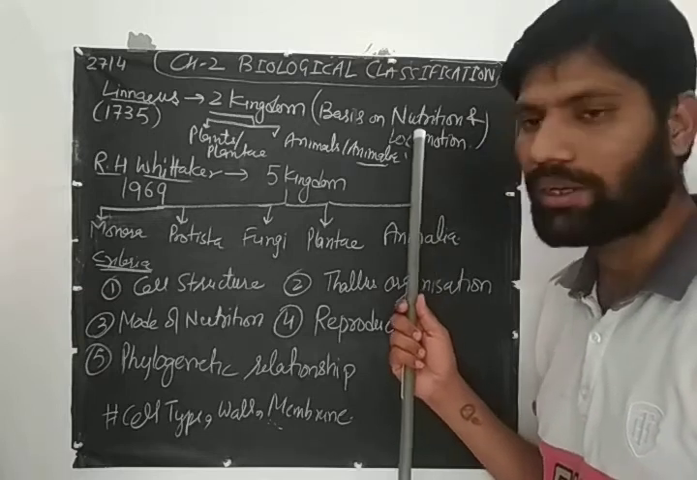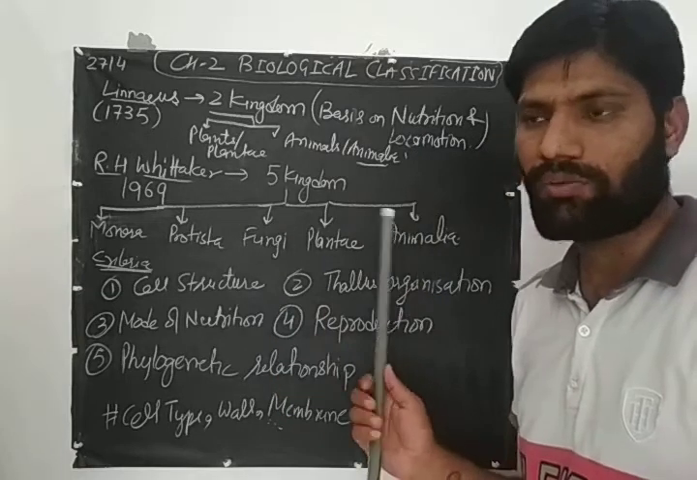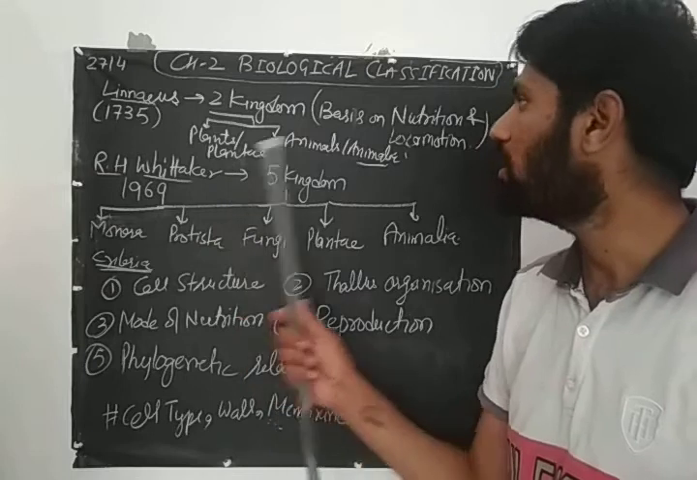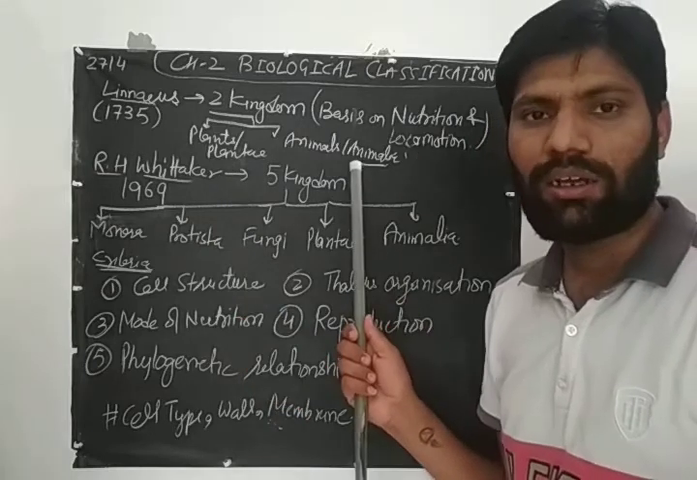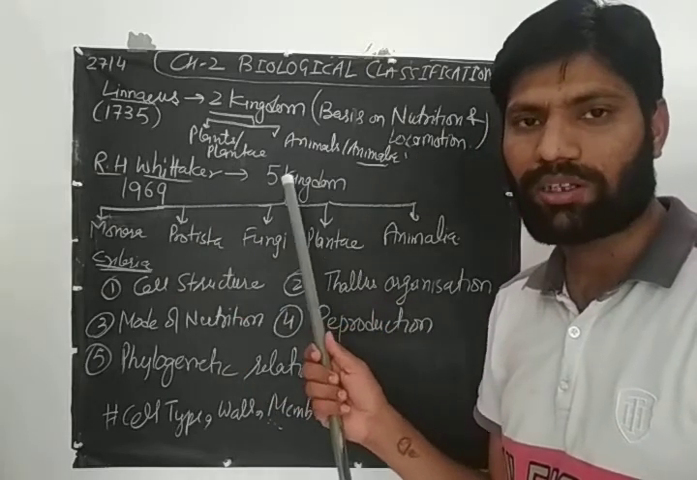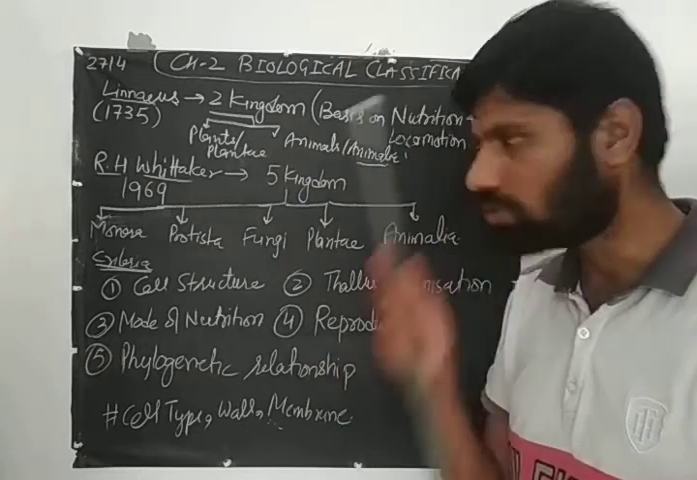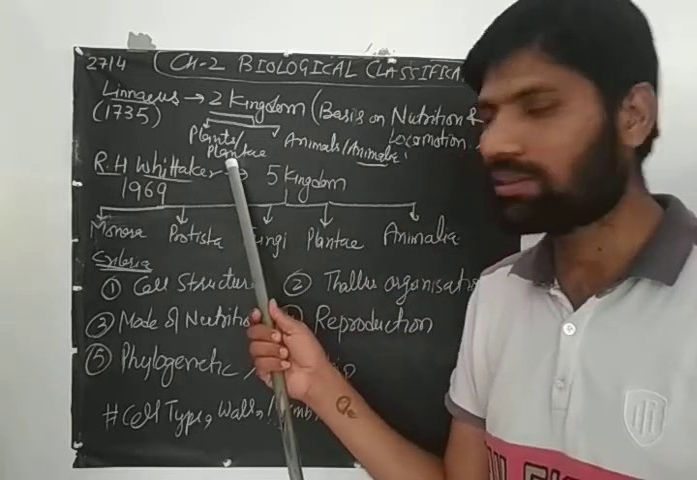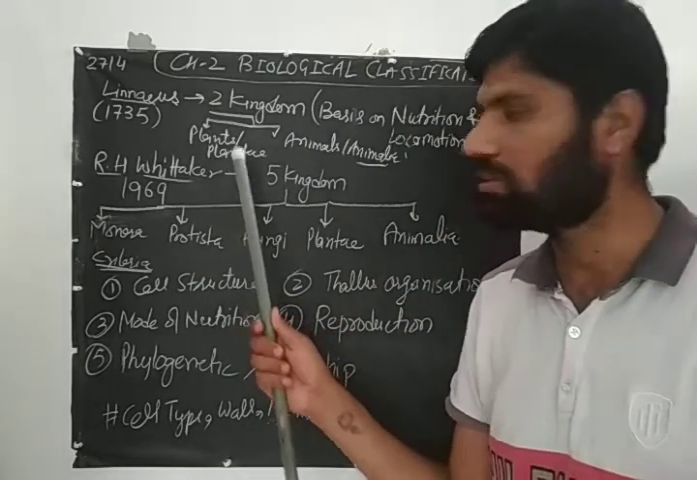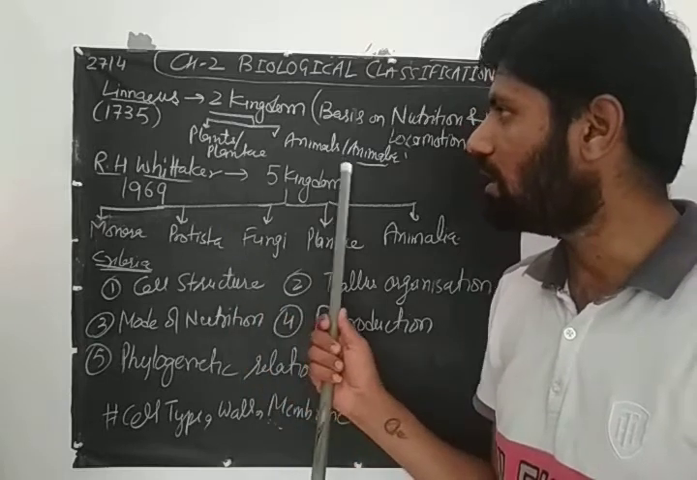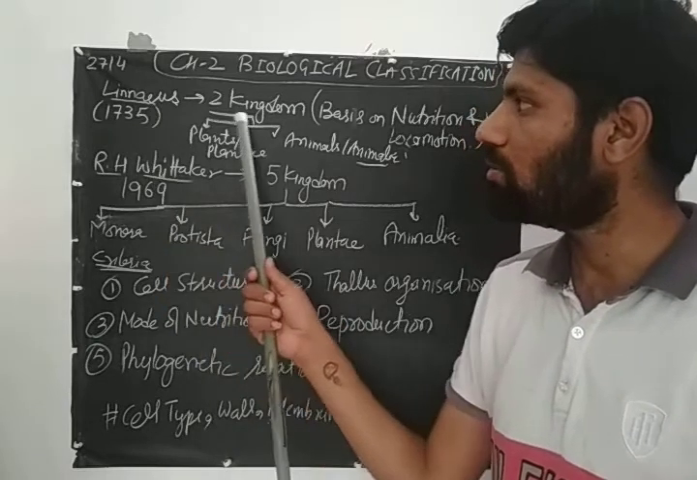Basis of nutrition means whether they are autotrophic or heterotrophic. We know that plants are autotrophic. And the second is locomotion: whether they can locomote or not, that means whether they can change their place or not. We all know that a plant cannot move from one place to another. So Linnaeus divided organisms into plants and animals.